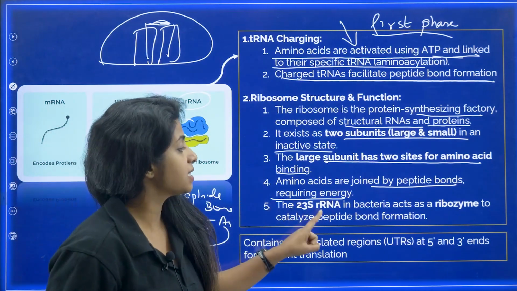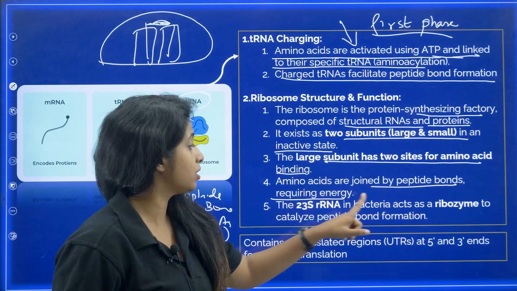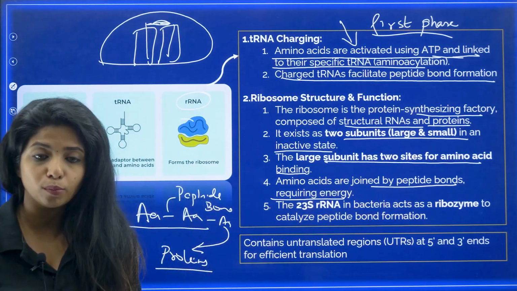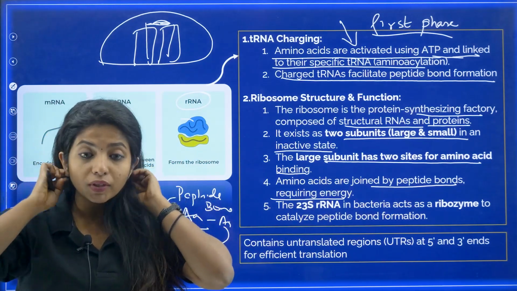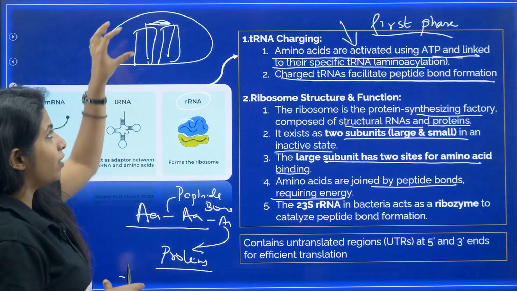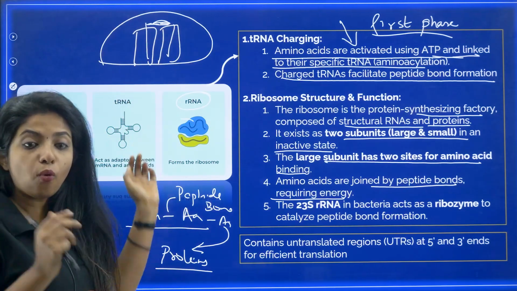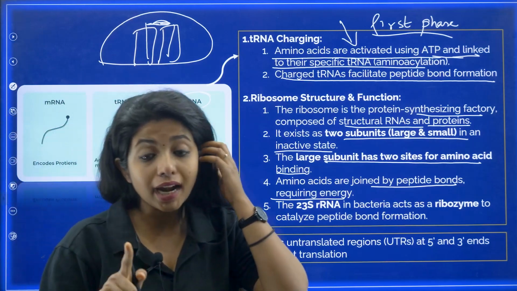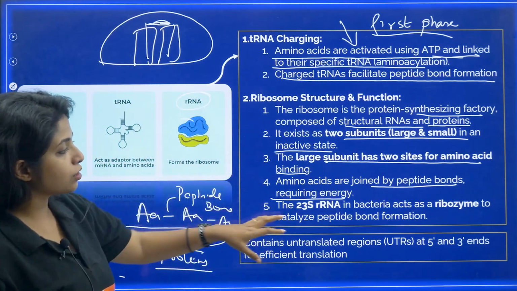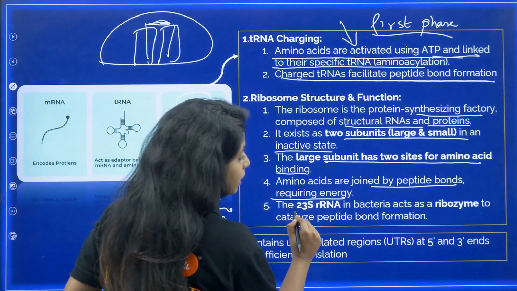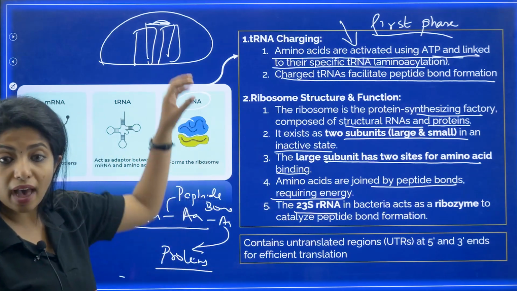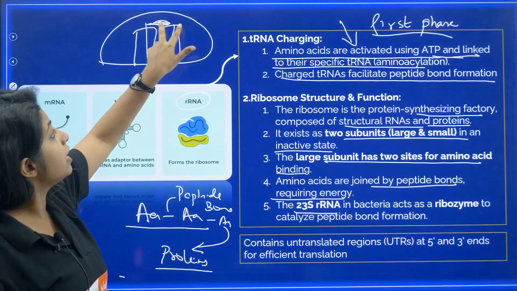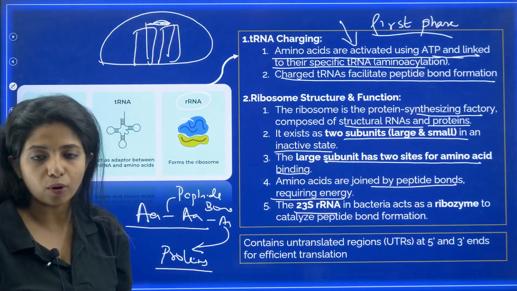The 23S rRNA in bacteria acts as a ribozyme to catalyze the peptide bond formation. Obviously, you need enzymes over there, and in the case of a ribosome, they have their own rRNA that is going to act. I told you RNA has what? Catalytic activity as well. So, in the case of bacteria, my dear children, there is 23S rRNA which is going to act like an enzyme, and it is going to help in the formation of peptide bonds.